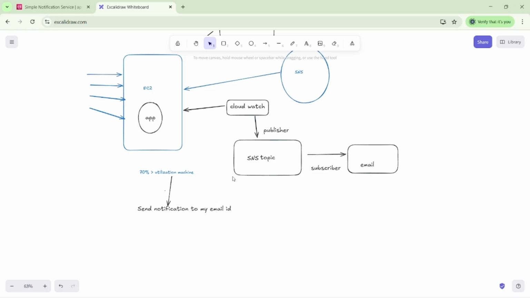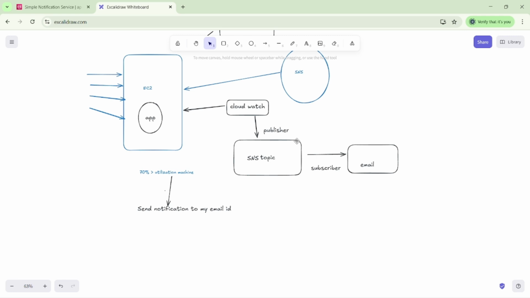It works on only two keywords: publisher and subscriber. The publisher is CloudWatch, which publishes some topic. Then based on that topic, we subscribe the email, and we will get the notification from the CloudWatch side.